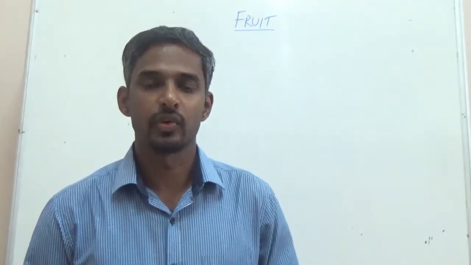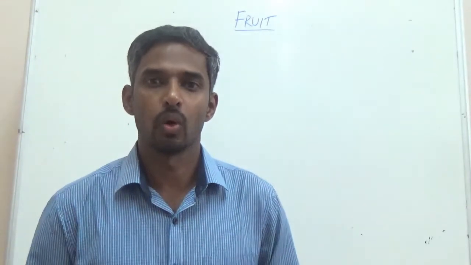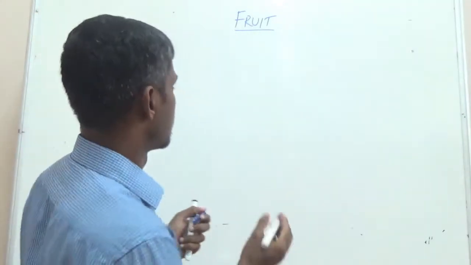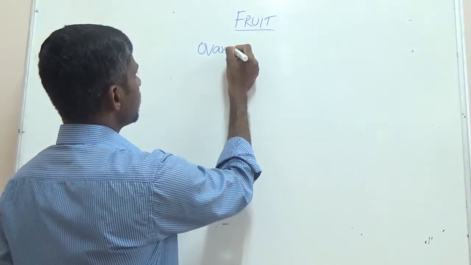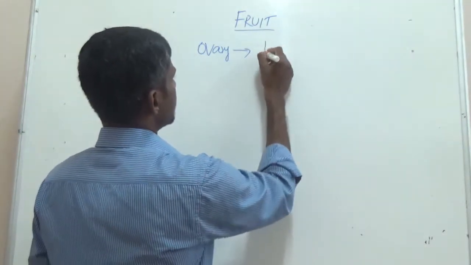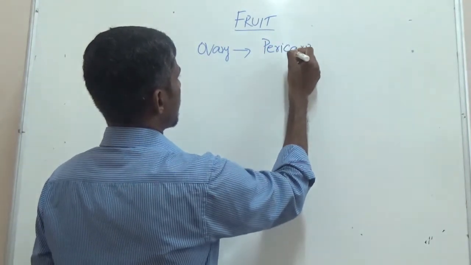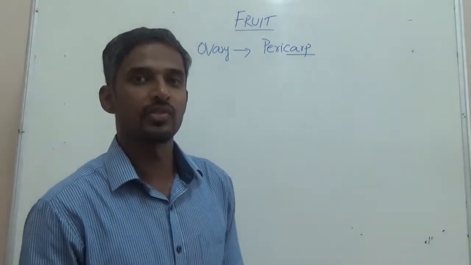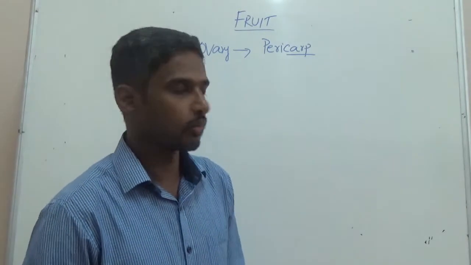We have the fruit. Now what is the fruit? The ovary wall develops into fruit. That is the edible part of the seed. And therefore the ovary wall will be converted into fruit. And the outer ovary wall is called the pericarp. So this is the pericarp. Anything ending with "carp" will refer to the fruit. And therefore here pericarp is the fruit wall.